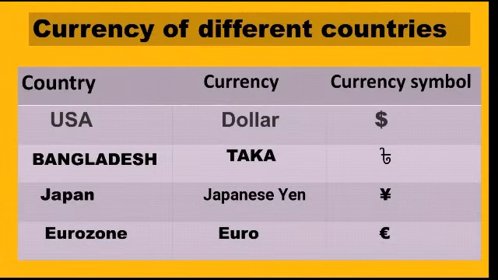Now we are going to discuss a few different countries' currency and their symbol. So here I have given 4 countries and their currency and currency symbol. So just learn it properly. Suppose the first country is USA. The currency name is dollar, and you can see the symbol. Bangladesh taka, and Japan, Japanese yen, Eurozone euro. So you need to learn these symbols as well as the name of the currency. And you know India's currency also.